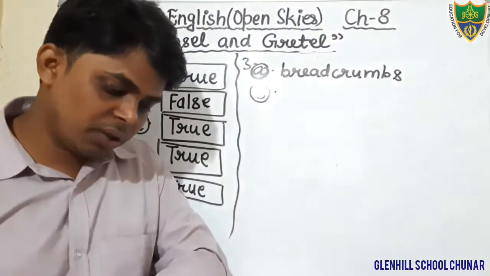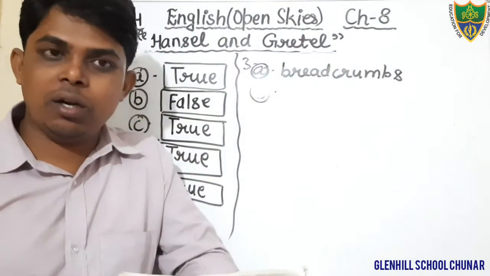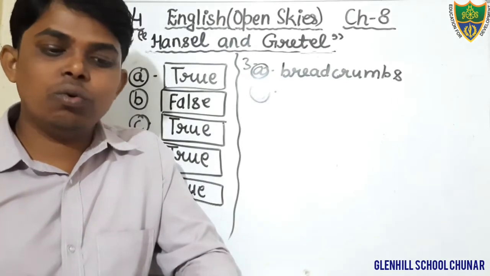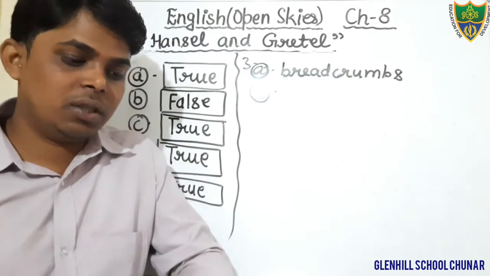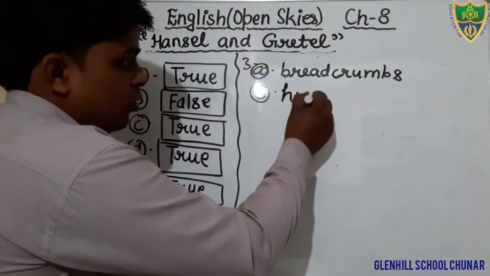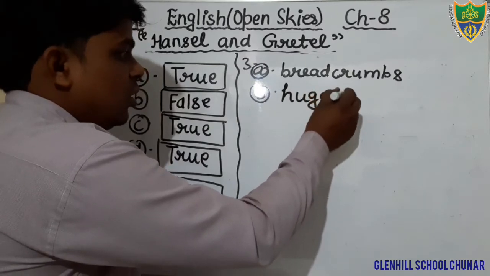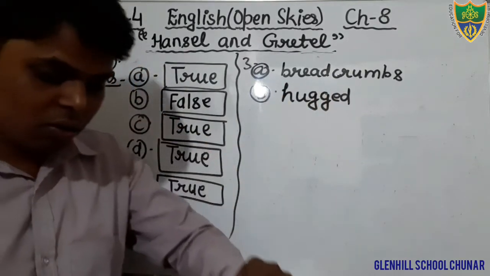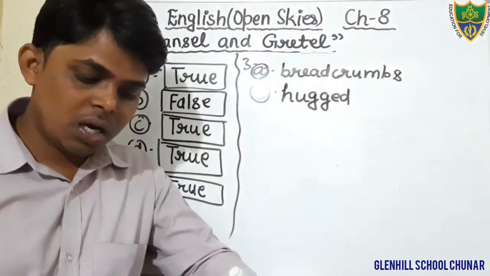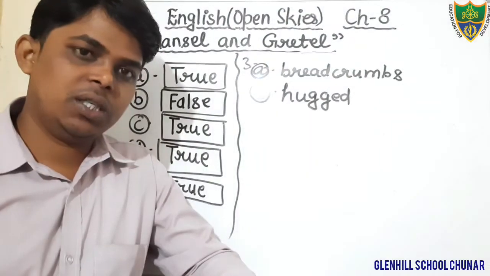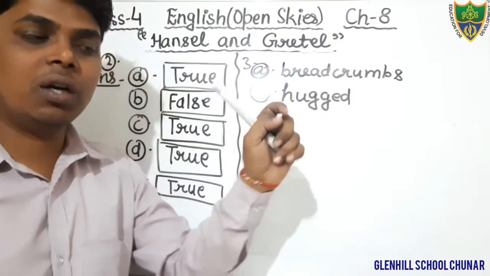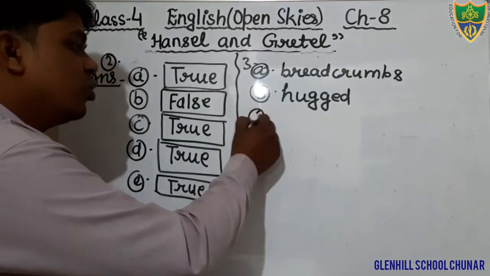Just see, students, what is question number B? The two children, blank, the woodcutter when they saw him in the forest. You will fill here hugged. What would be the correct sentence now? The two children hugged the woodcutter when they saw him in the forest. So in the blank in question number B, you will fill the word hugged. Come to the next question, question number C.